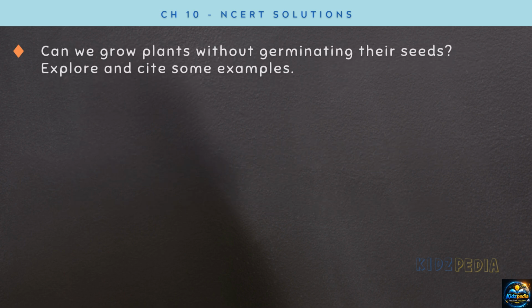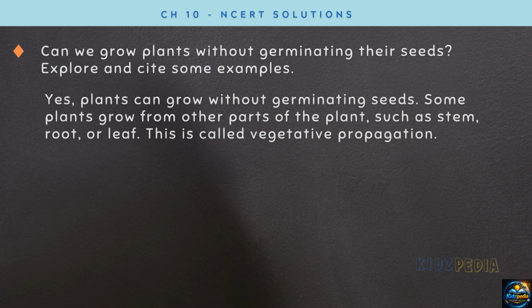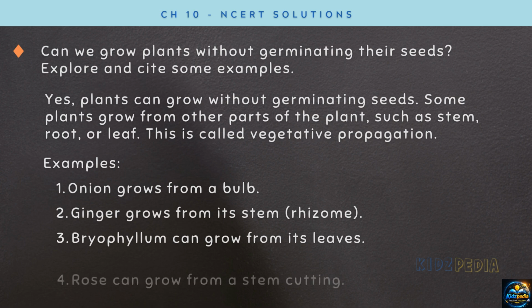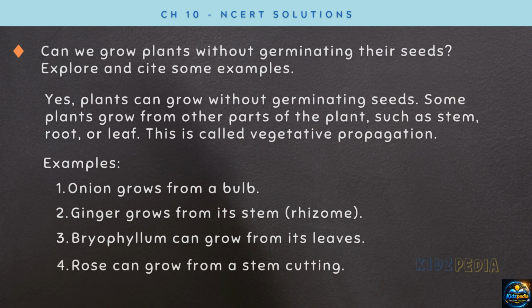Next one. Can we grow plants without germinating their seeds? Explore and cite some examples. Answer: yes. Plants can grow without germinating seeds. Some plants grow from other parts of the plant such as stem, root or leaf. This is called vegetative propagation. Examples: onion grows from a bulb, ginger grows from its stem, bryophyllum can grow from its leaves, and rose can grow from a stem cutting.